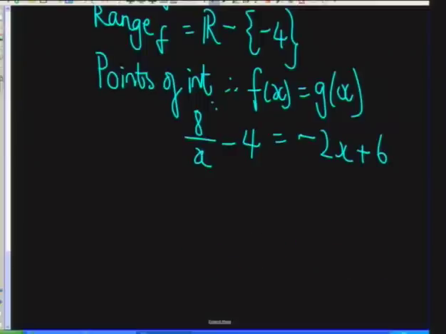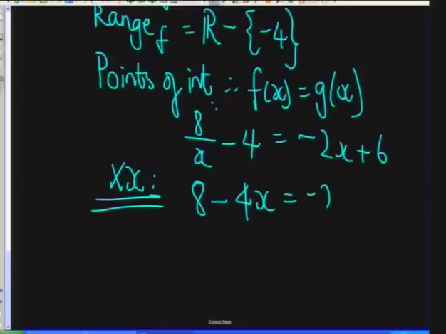We've got a denominator. I like to get rid of the denominator by multiplying by x on both sides. So we get 8 minus 4x equals minus 2x squared plus 6x. Now we've got a quadratic equation, so we can solve by collecting all our terms together.